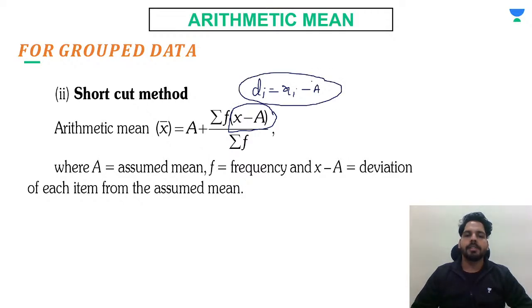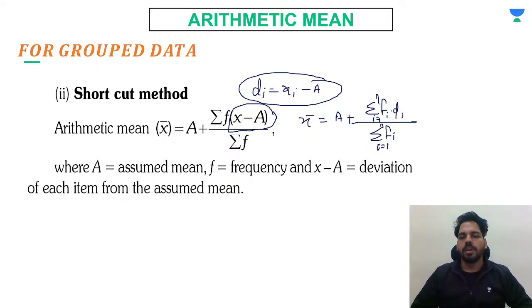So your formula can be written as x bar equals a plus summation of f into d, and you can use i here because i shows each observation, divided by summation of fi. You can also mention i from 1 to n here and here, which shows we are finding the sum of the frequency for each observation.